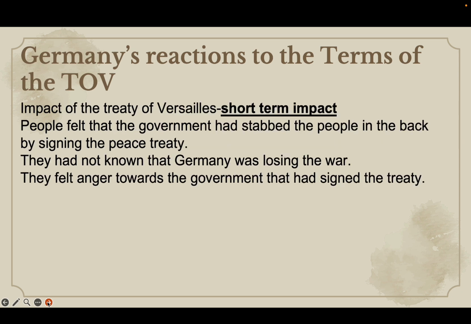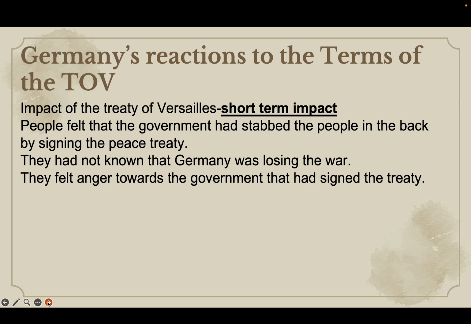So, how did these terms of the Treaty of Versailles actually impact Germany? In the short term, the people felt that the government that signed the terms of the Treaty of Versailles, the democratic government that replaced the Kaiser, had signed the treaty in order to bring peace to its people, but unfortunately, the people felt that by signing the treaty, the government had actually stabbed the people in the back.